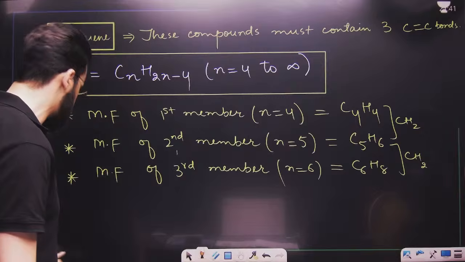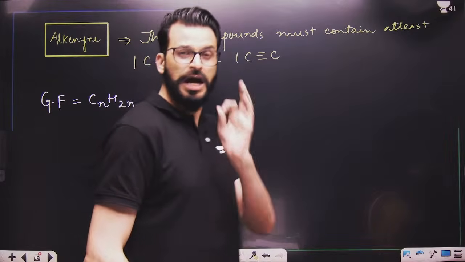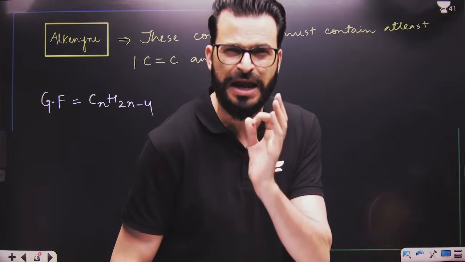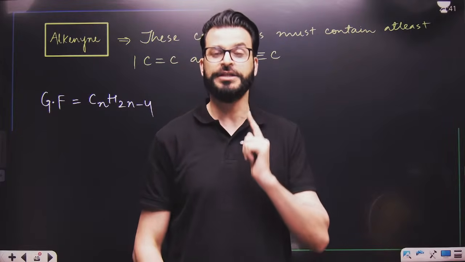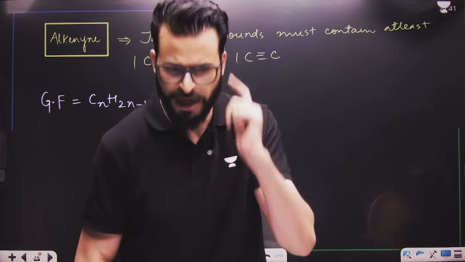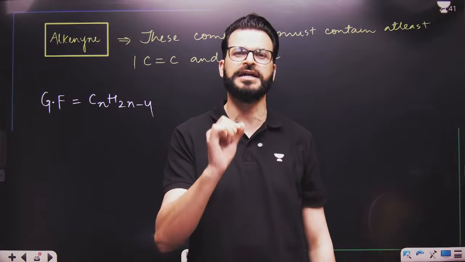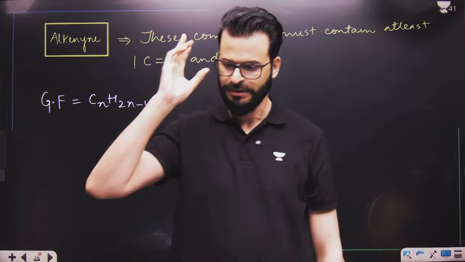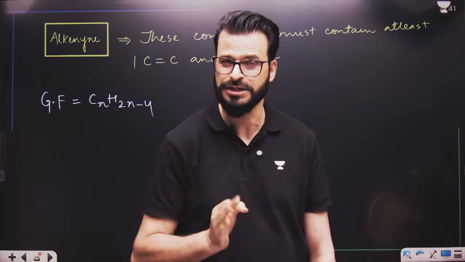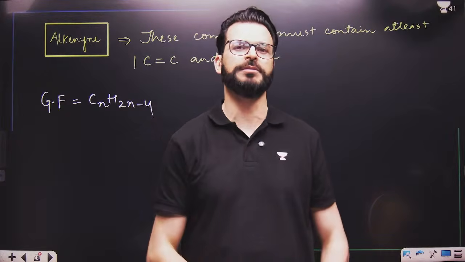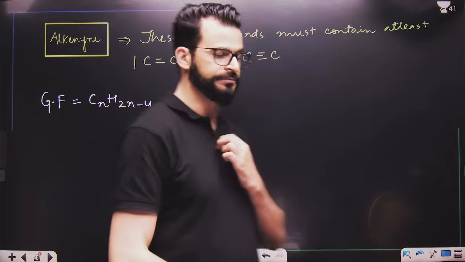Now the question is, can anyone tell me how many carbons should be there at least so that there is one carbon-carbon double bond and one carbon-carbon triple bond? How many carbons must be present in that compound at least? Now have a look.